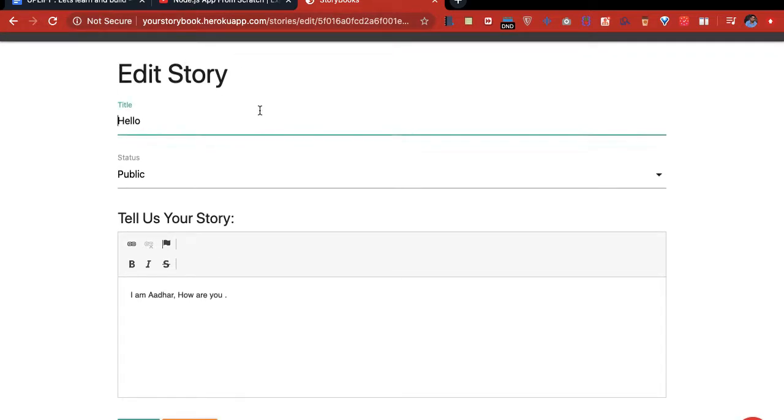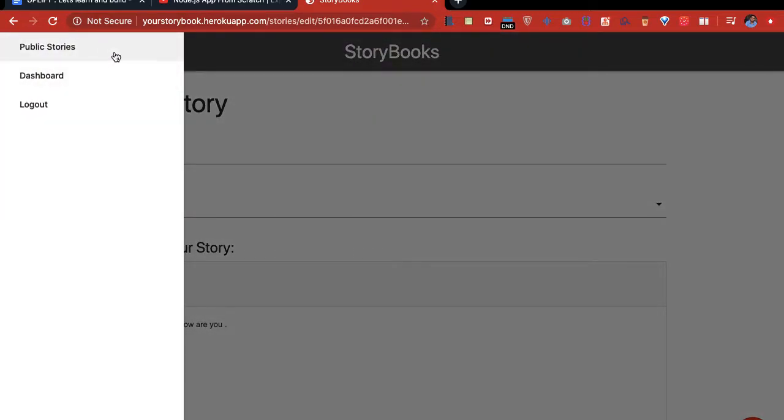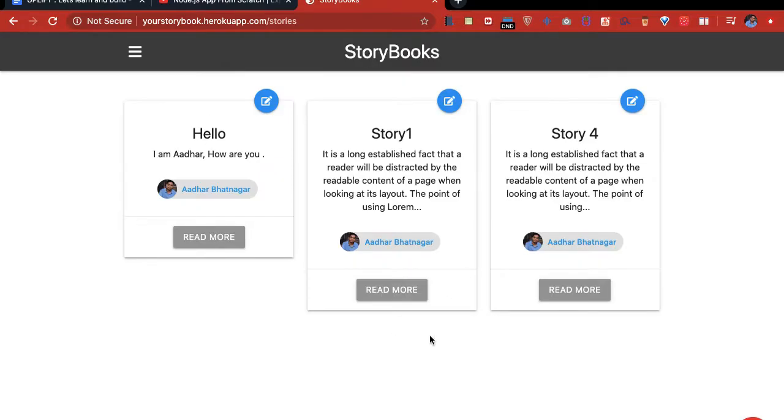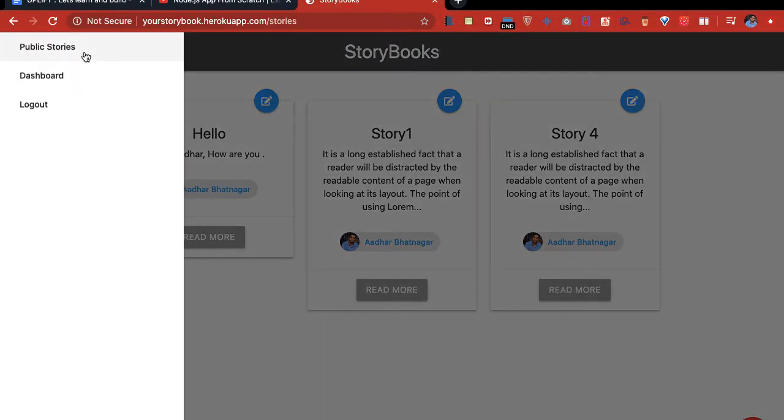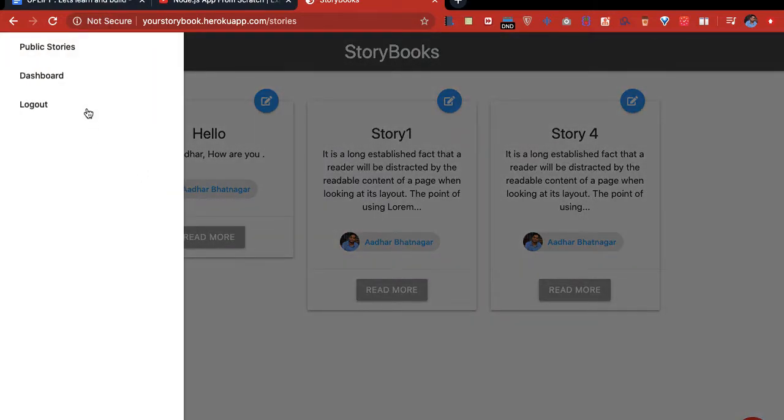This project is very good for our doubt platform. Basically, a student will log in, then create a doubt, and all the doubts of all students can be seen in these public stories, like public doubts. The teacher will be able to see all the doubts here, but the teacher will not be able to edit them because these are my stories, my doubts. That's why it is showing the edit option. But you follow this tutorial, it's very good. I hope I am able to make my point across.